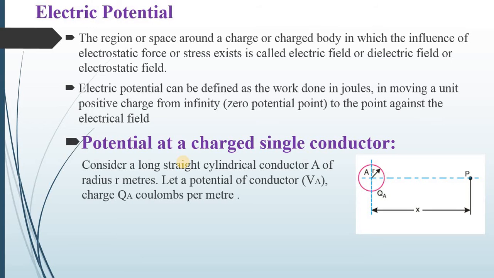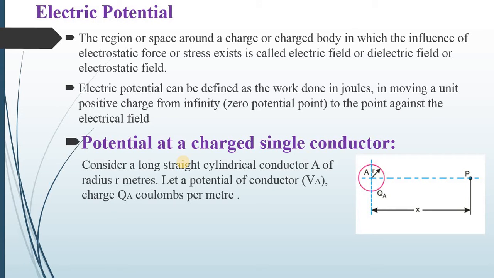So what is the electric potential? The region or space around a charge or charged body in which the influence of electrostatic force or stress exists is called the electric field, dielectric field or electrostatic field.